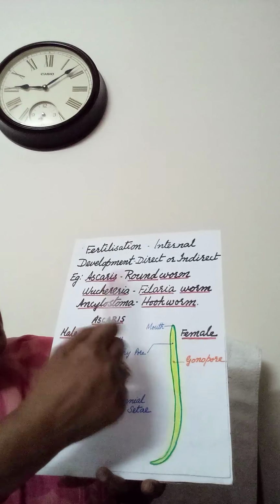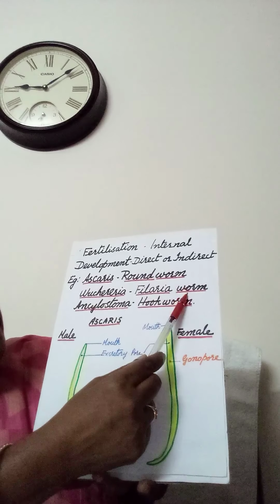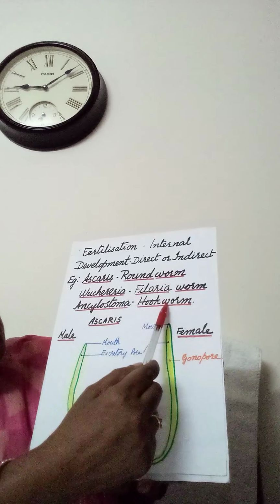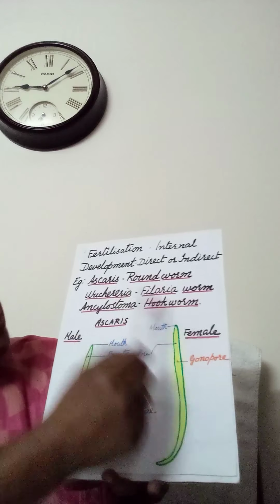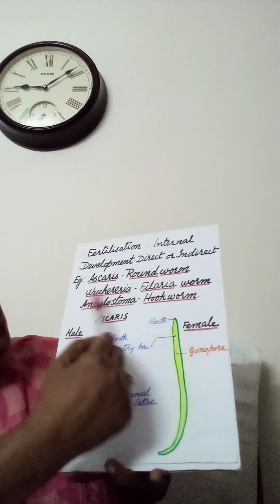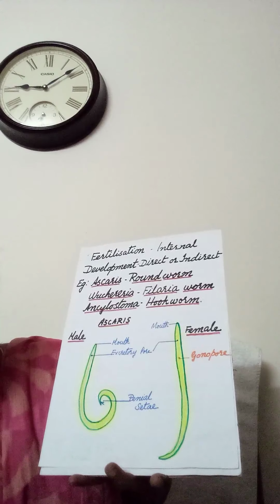Examples: Ascaris, roundworm; Wuchereria, filaria worm; Ankylostoma, hookworm. These are the common names. These three examples are very important. Ascaris, roundworm; Wuchereria, filaria worm; Ankylostoma, hookworm. These are the important points coming under phylum Aschelminthes.